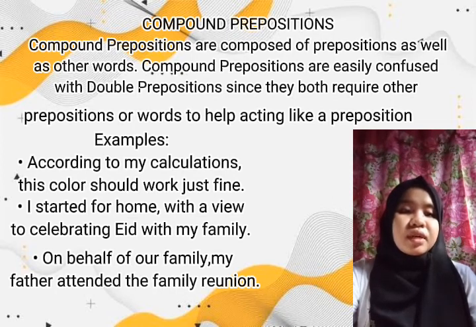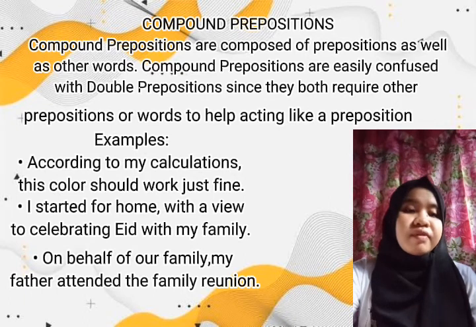The second one is, I started for home with a view to celebrating Eid with my family. The compound preposition used is started for. The third one is, on behalf of our family, my father attended the family reunion, where the compound preposition being used is on behalf of.